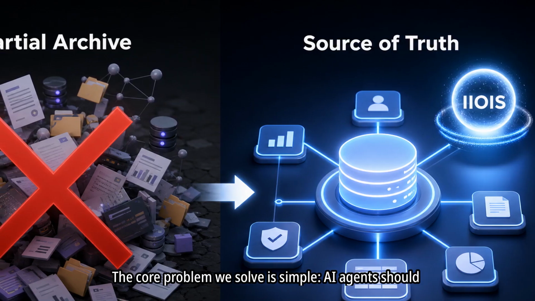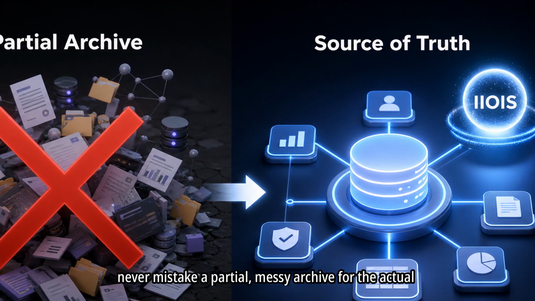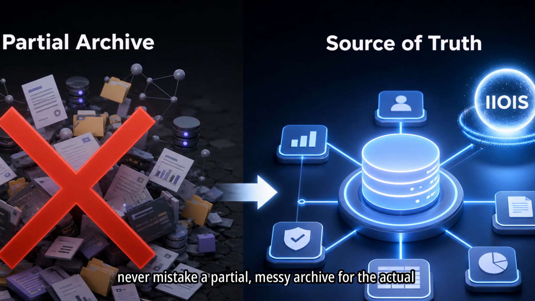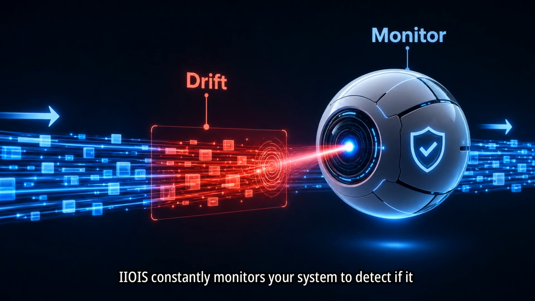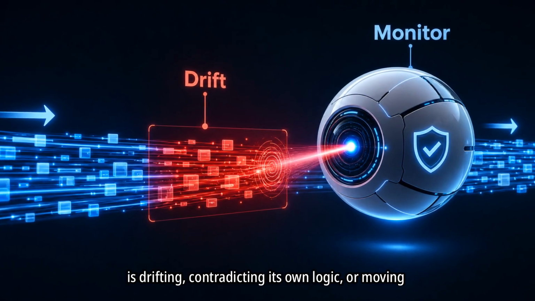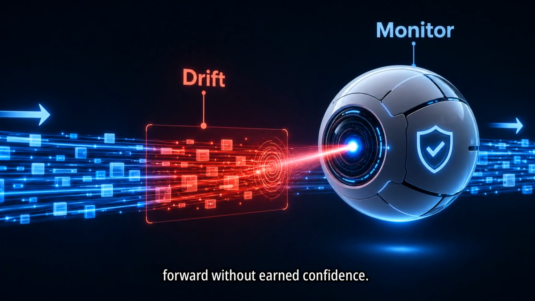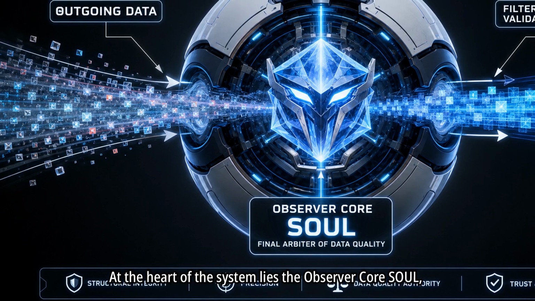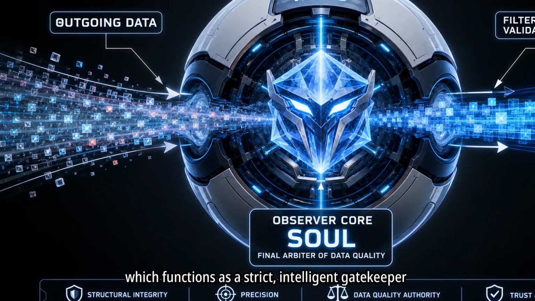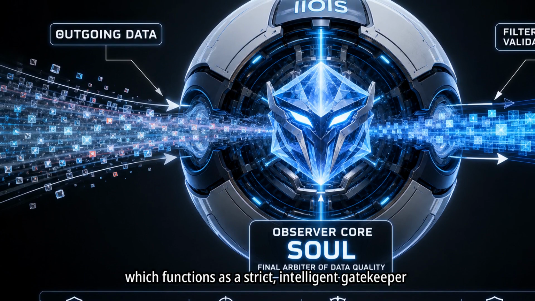The core problem we solve is simple. AI agents should never mistake a partial, messy archive for the actual source of truth. iiois constantly monitors your system to detect if it is drifting, contradicting its own logic, or moving forward without earned confidence. At the heart of the system lies the observer core soul, which functions as a strict, intelligent gatekeeper for all outgoing data.